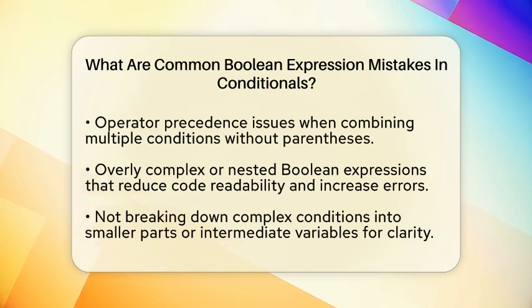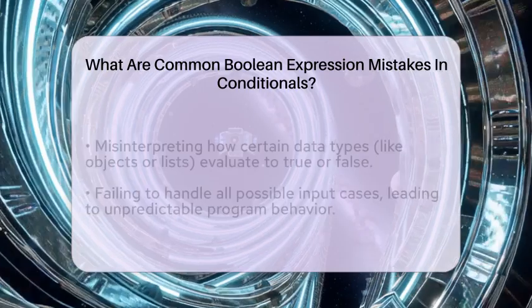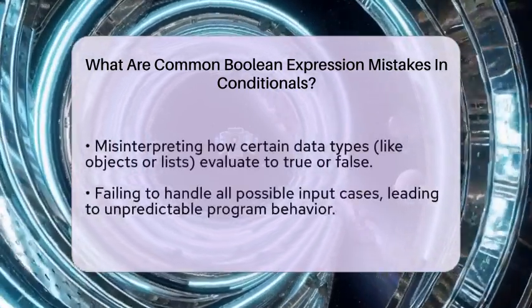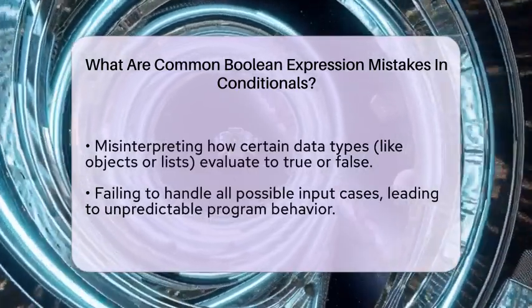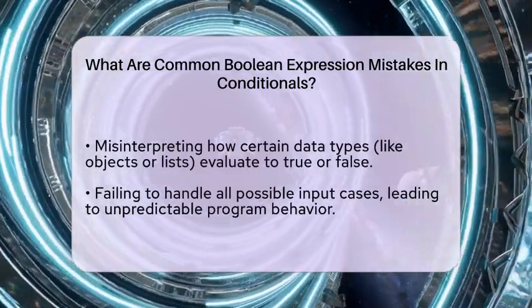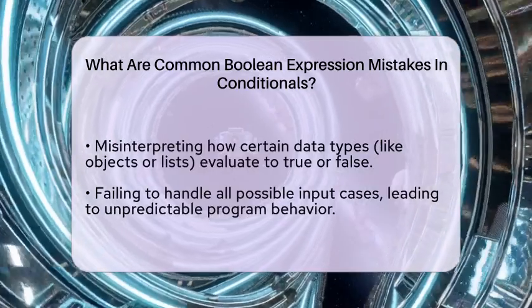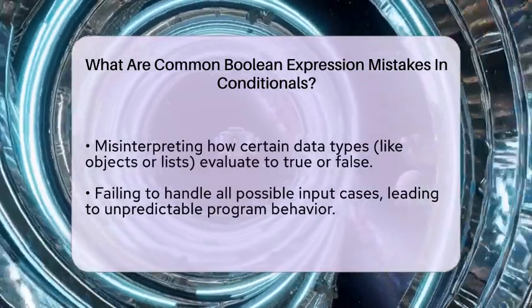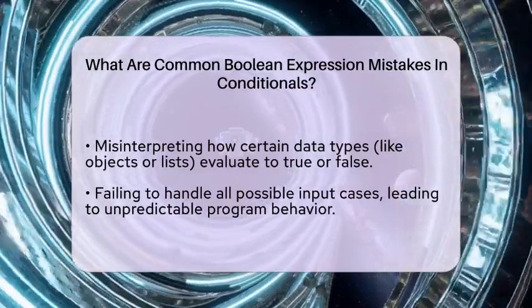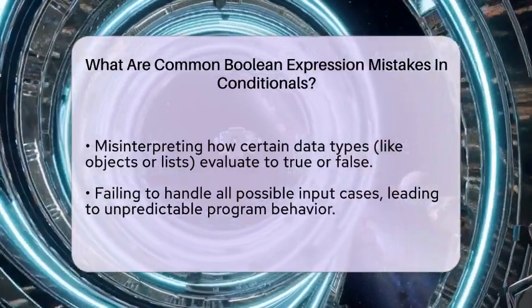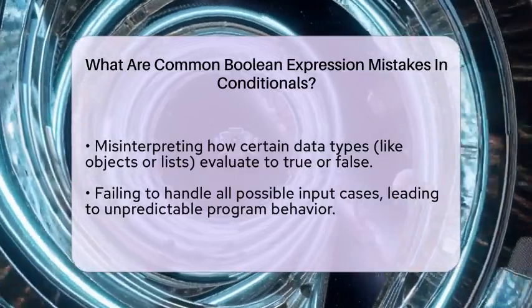Operator precedence can also cause bugs. When you have multiple conditions combined with and or or, the order of evaluation matters. If you don't use parentheses, the program might evaluate conditions differently than you intend. For example, if a < 5 or b > 10 and c == 3 can be confusing. To be safe, add parentheses like if (a < 5 or b > 10) and c == 3 to specify the order.